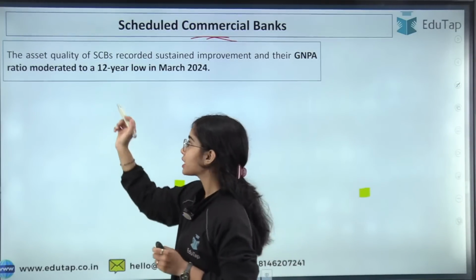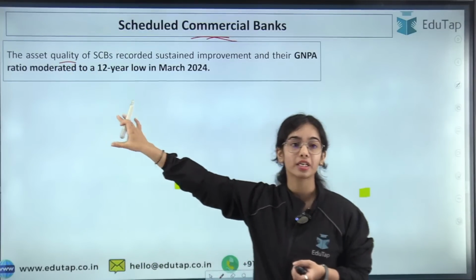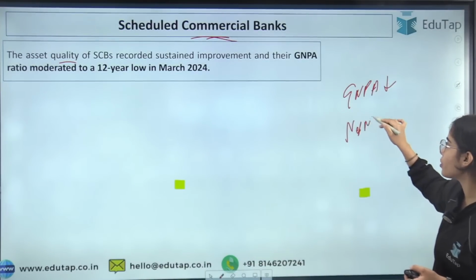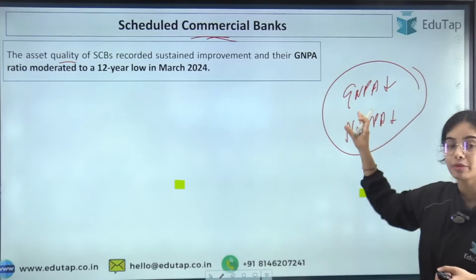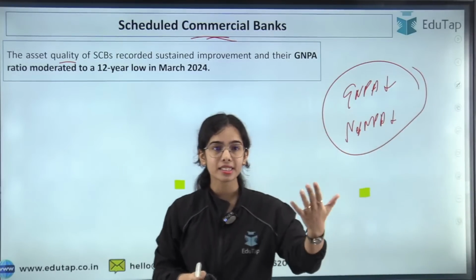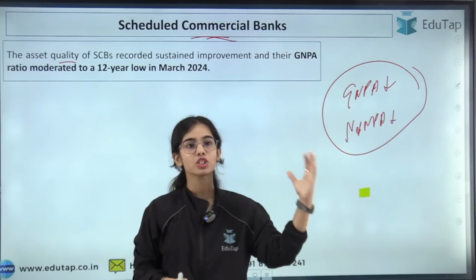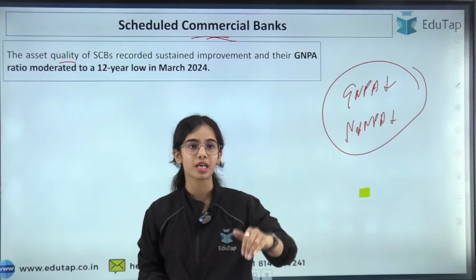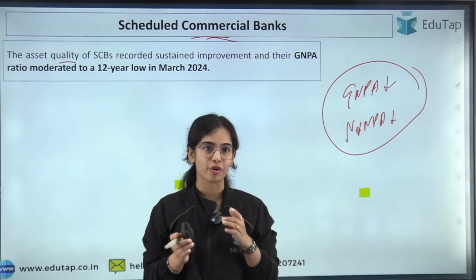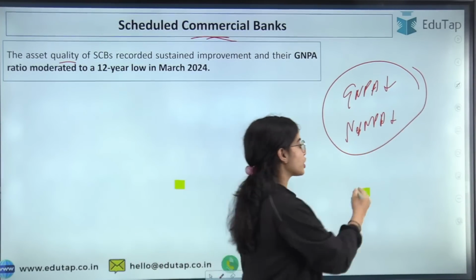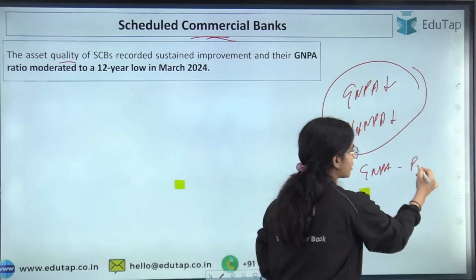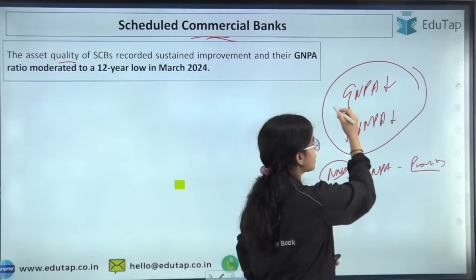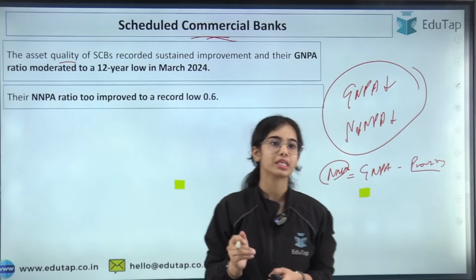So for scheduled commercial banks, their asset quality has improved a lot. Asset quality means that their gross non-performing assets are decreasing, and their net non-performing assets are decreasing. Gross NPAs means the total NPAs that the banks have. NPA means non-performing asset: the loan that they have given is not coming back, or the interest payments are not coming back. So that is the total non-performing assets. Net non-performing asset means from the gross non-performing asset, you delete the provisions that the bank has kept. Then you have the net non-performing asset. Okay, so the gross non-performing asset has decreased, and the net non-performing asset has also decreased.